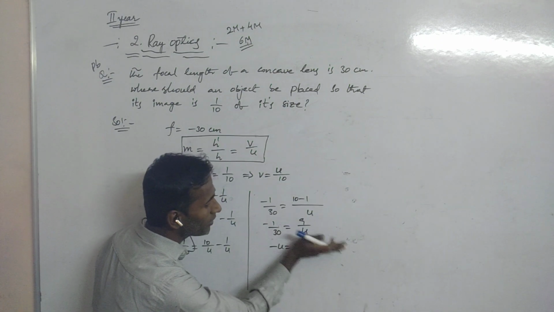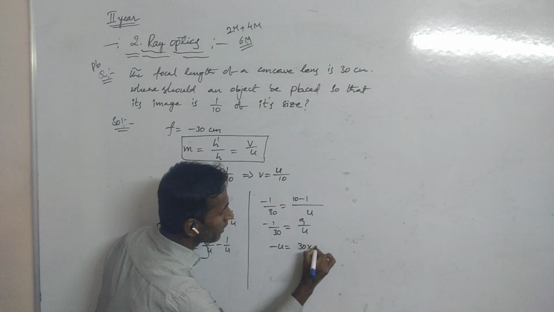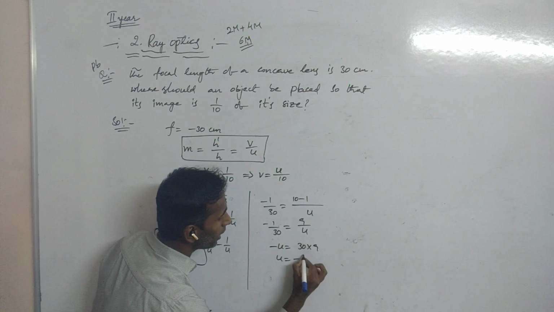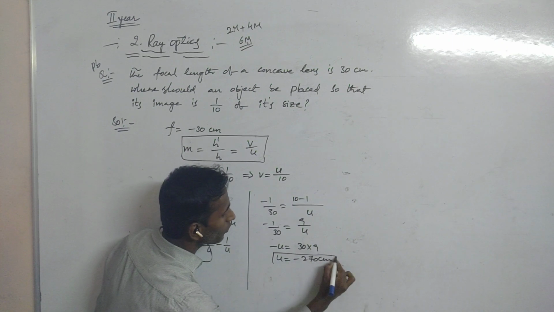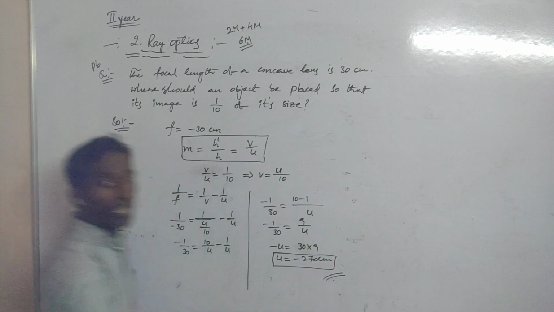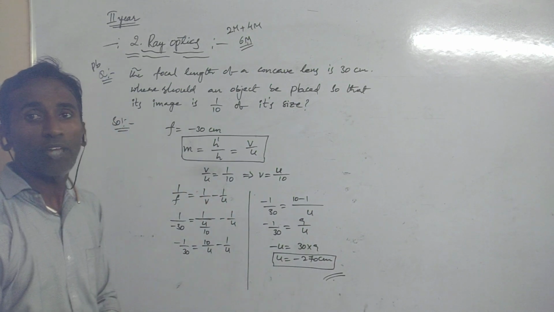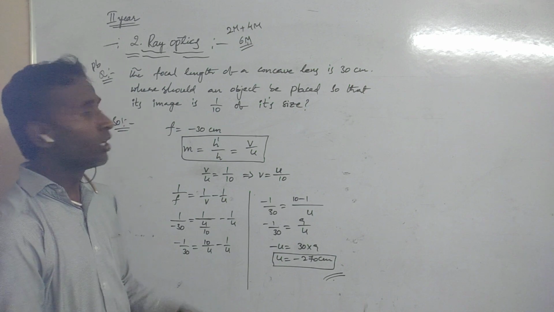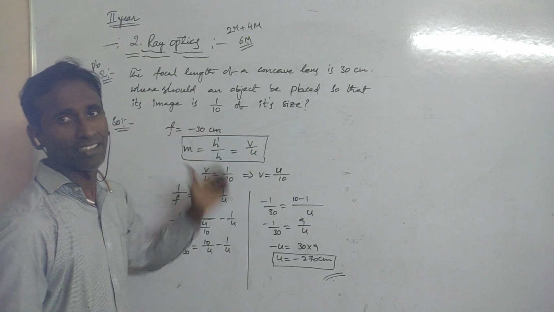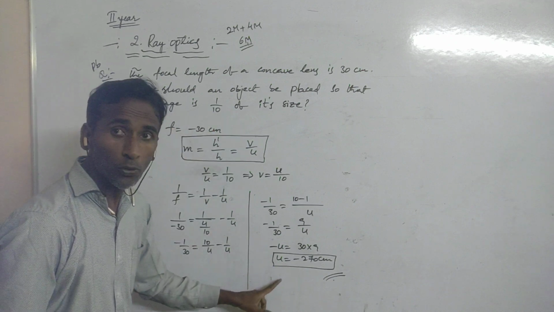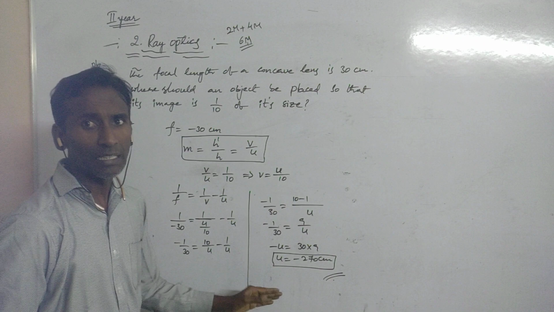Now do the cross multiplication, you will get minus u is equal to 270, that is 30 into 9. So u is equal to minus 270 centimeter. So the object distance should be kept at 270 centimeter, and we will get the image size as 1 by 10. So u is equal to minus 270 centimeter.